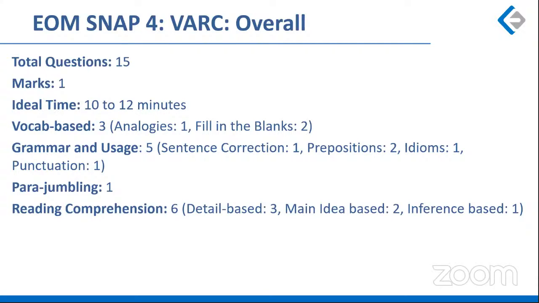There were 6 questions based on 1 reading comprehension passage. The questions were a mix of detail based, main idea based, and inference questions. This passage was comparatively difficult, if I'm comparing it to the previous mock. In the previous mock, the passage was extremely easy, and that wasn't the case here, right? Okay, now let's look at all of these subsections. So the overall difficulty level, I can say, is easy to moderate.